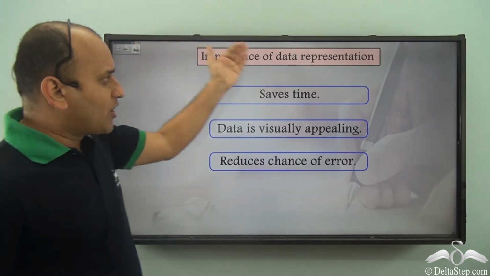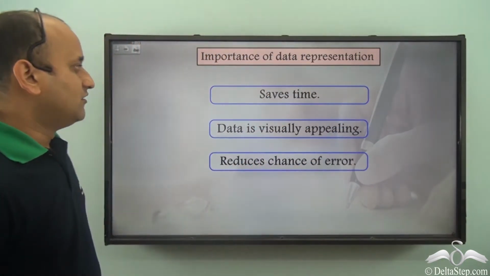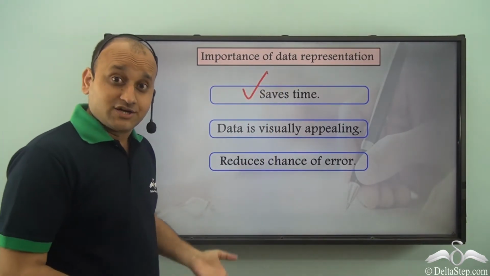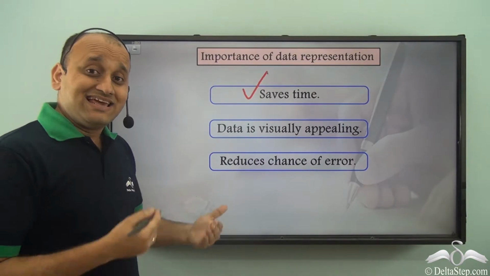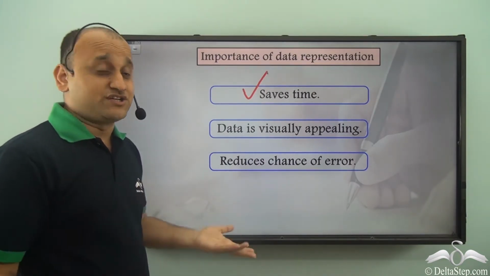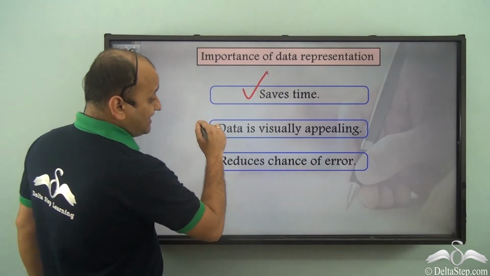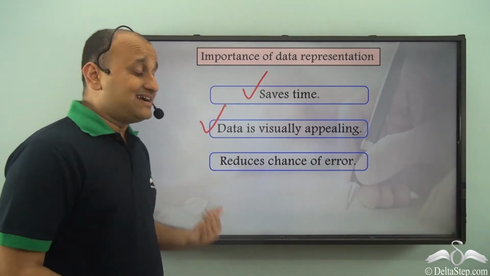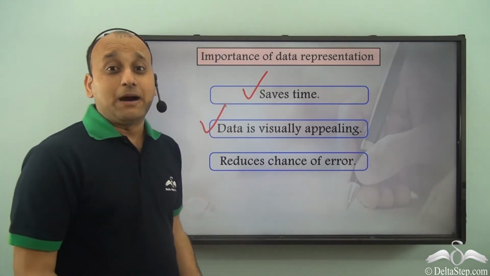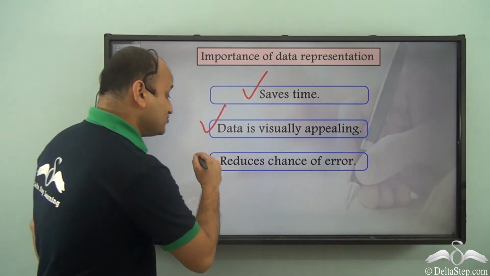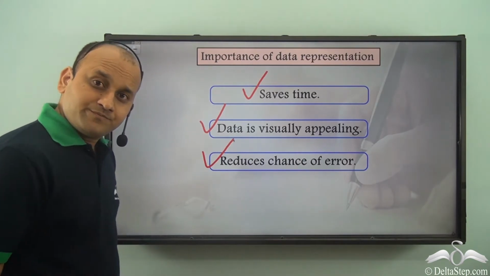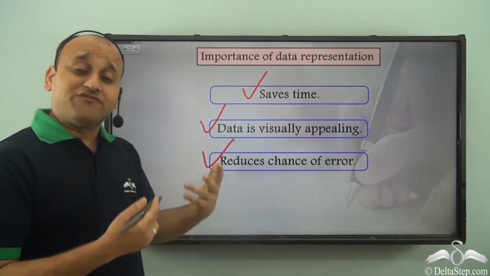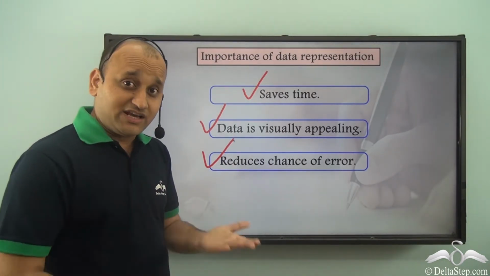So what is the importance of data representation? Well, first thing is that it saves time because it is very organized, so you can easily extract or find information from it. And data is visually appealing. So when the data is properly represented, it is visually appealing, and it reduces chance of error too, because you have very organized data and you are able to find information very easily and conveniently.